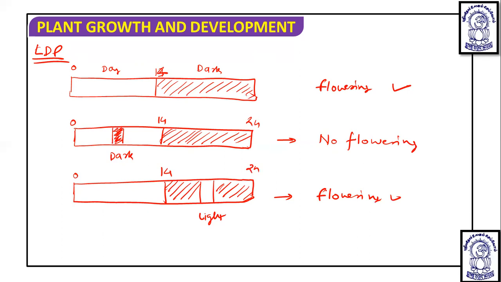So this is the thing with respect to the long day plant. In this case, the flowering takes place. So in a long day plant, the period of darkness should be shorter than a critical dark period. Light exposure during the dark does not inhibit flowering in a long day plant, but rather it promotes flowering.